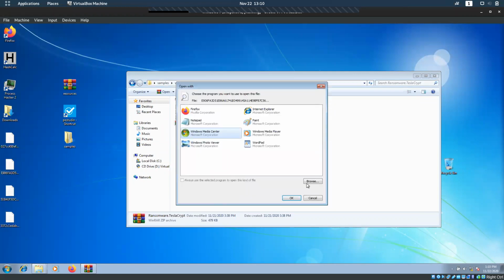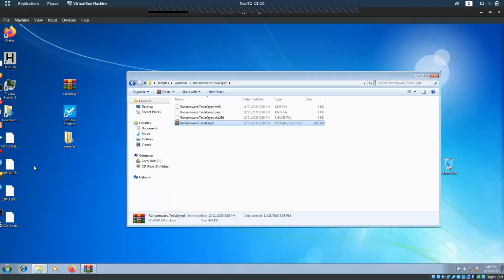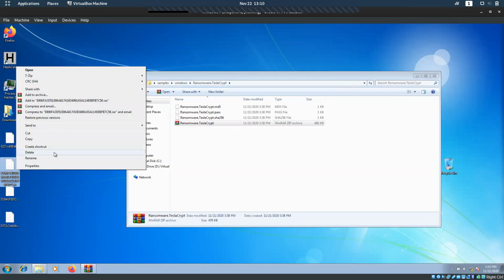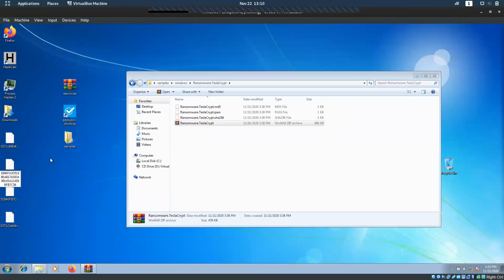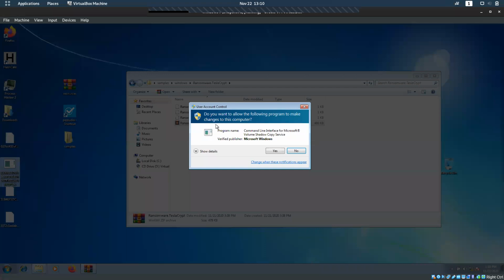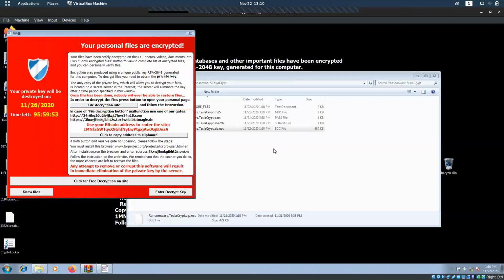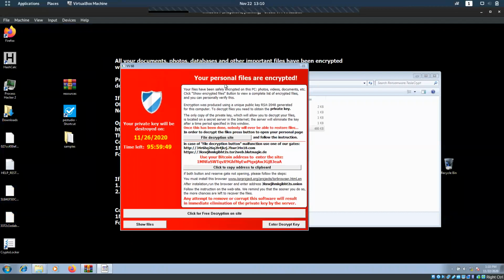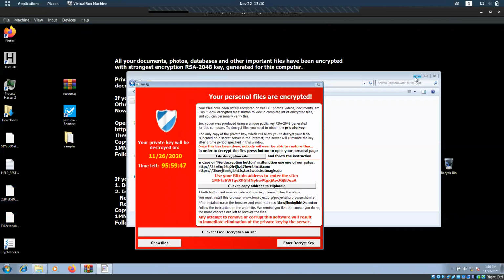If I double click, it won't run. Why? Because it does not have an extension. So just rename it. We'll give an extension, exe.exe. We'll run it. Do we have changes, progress in the program to make any changes to the computer? Yes. Okay, your personal files are encrypted. So as of now, you can see everything changed.